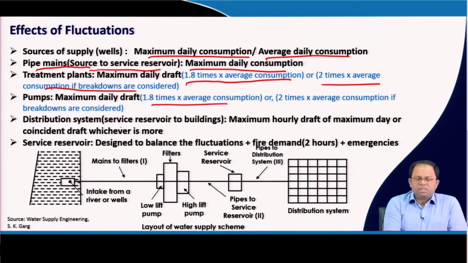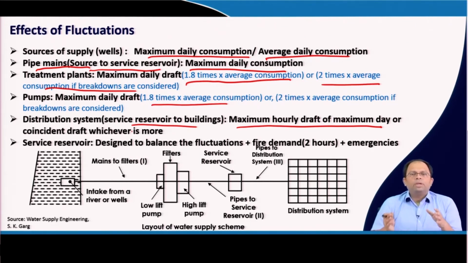Now, for the distribution system, service reservoir to building, this is the pipe network which originates at the service reservoir and then goes to your building. Here we take maximum hourly draft of maximum day or coincident draft, whichever is more. This is where the actual supply happens, because the reservoir is where water is stored. You can store the water at a steady rate, and then you can use the water out of the reservoir at a much higher rate at certain times, and at other periods at a lesser rate. So, actually the purpose of the reservoir is to balance this particular demand. We will discuss that in later chapters. You can see that in this particular pipeline, maximum hourly draft of maximum day or coincident draft, whichever is more, is actually taken.